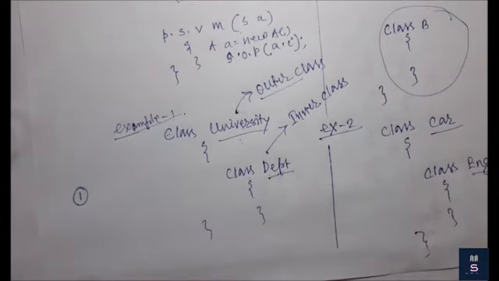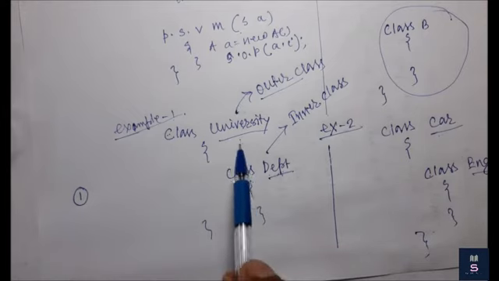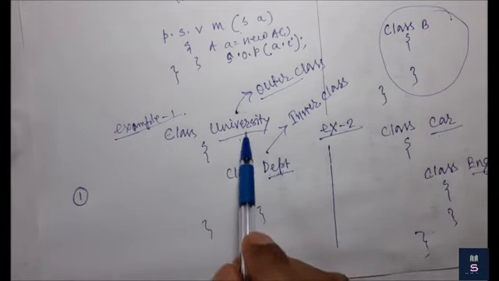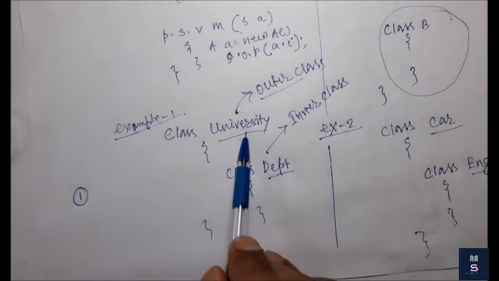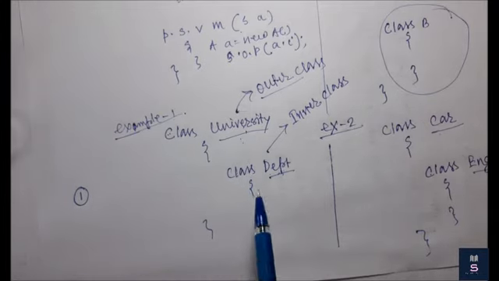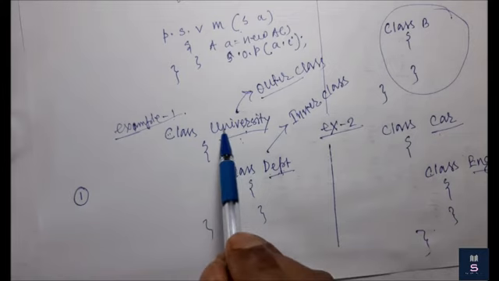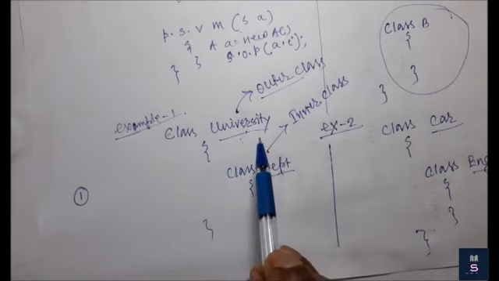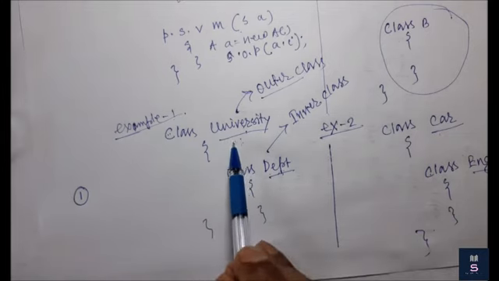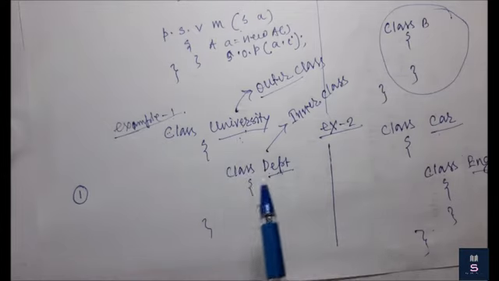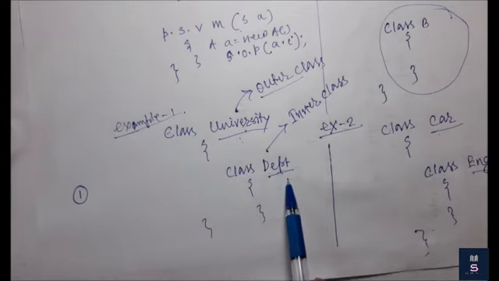First, the relation between the two classes: without an existing outer class object, there is no chance of an inner class object existing. In this example, without a university class object there is no chance of a department class object existing.